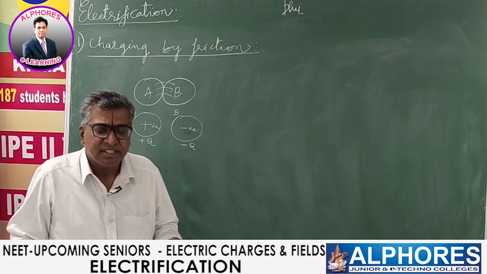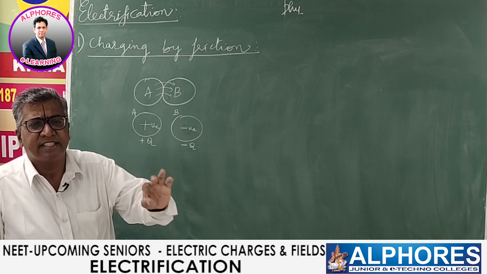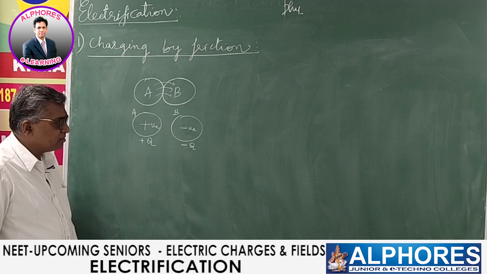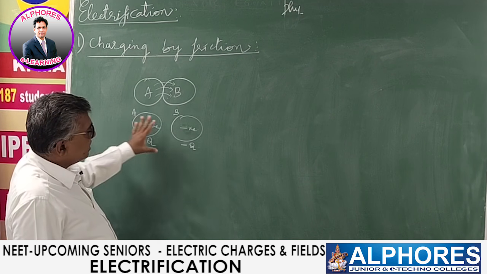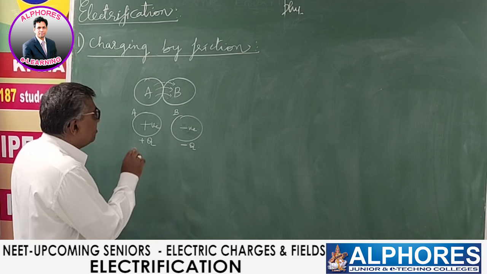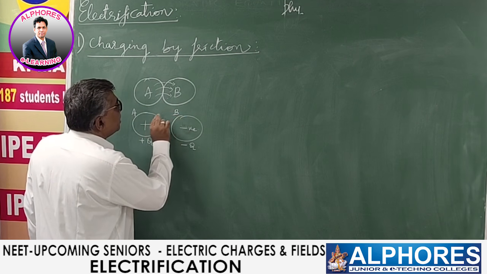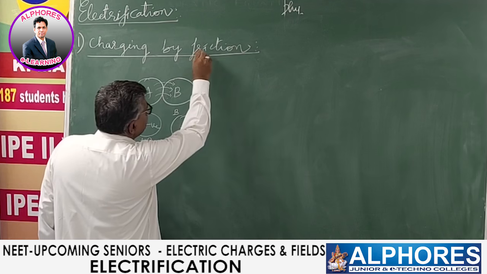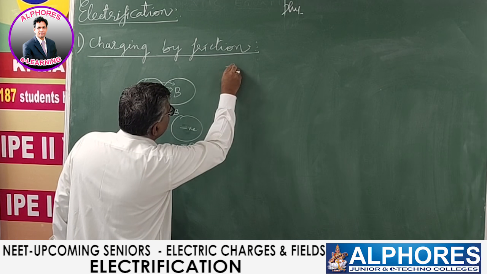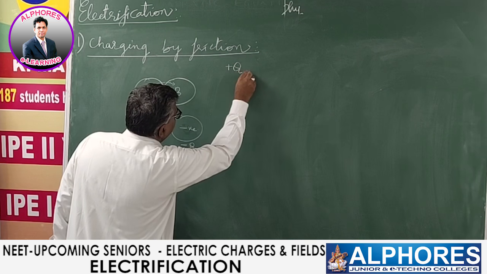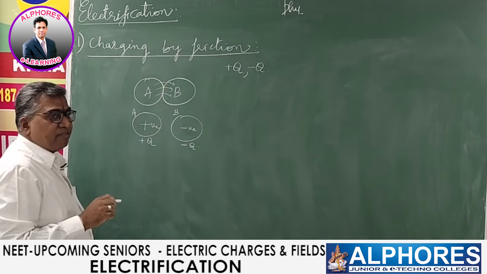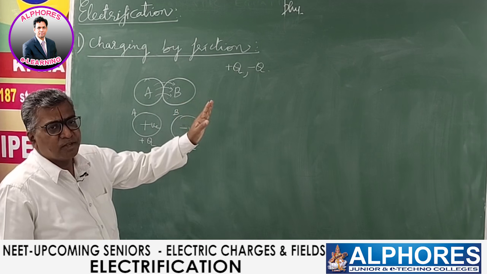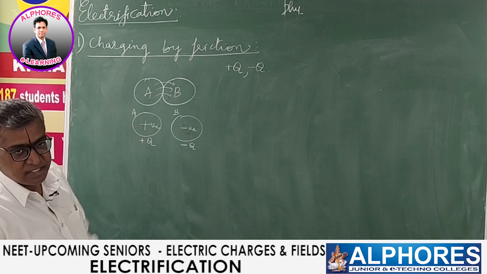Charge is always conserved in any reaction taking place in the universe. Whether it is a nuclear reaction, a chemical reaction, any reaction, charge is conserved. So the total charge is again zero. Now the electrons are transferred from one body to another body. One body loses electrons, the other body gains electrons. So by this method of charging, you get two equal and opposite charges, plus Q and minus Q. Right? Whenever two bodies are charged by friction, an equal amount of charge is obtained, but opposite in sign. Again, the total charge is zero.